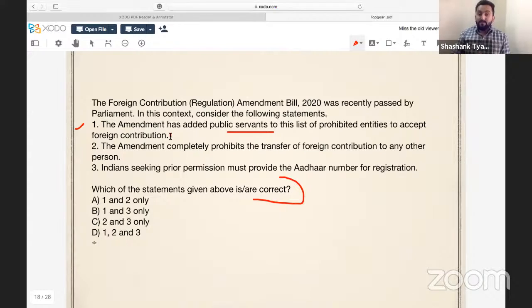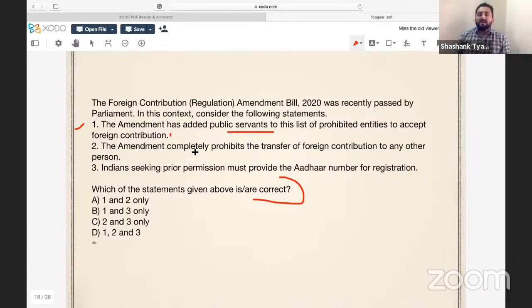If you want that money to come to your wife's NGO and you can purchase those, then first what you need to do, you need to absolve yourself from all the responsibilities and any kind of attachment with that NGO. Also, you should intimate the government about such setup, how you are going to help in this crisis. If you get this permission, then you are okay to do that. The amendment completely prohibits the transfer of foreign contribution to any other person.